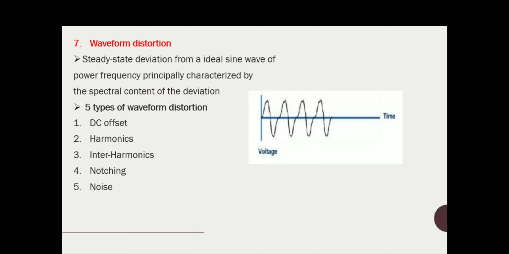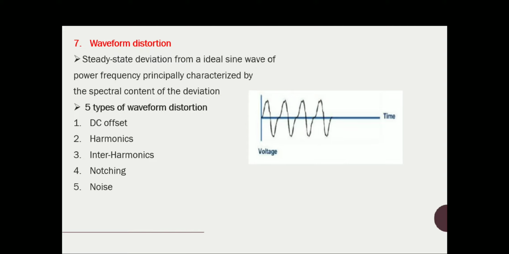Let us discuss another type of power quality issue, that is waveform distortion. This is one of the important things, because in terms of distortion in the waveform, we are going to explain the power quality issues. In our definition itself, we describe the power quality problem as the deviation from the pure fundamental sinusoidal voltage and current waveform. That is the measure of the quality of the power.